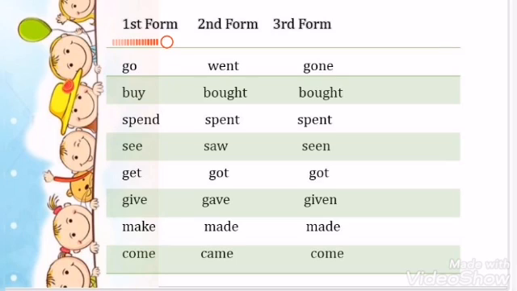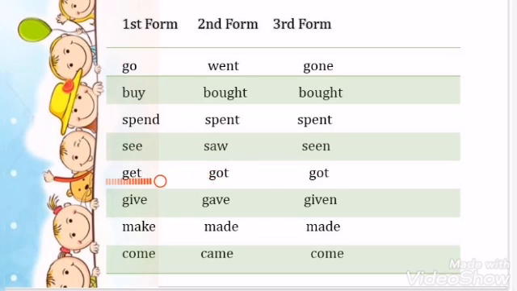Now we will look at an exercise which is given in the book. Our first example is go. Its second form will be went and the third form will be gone. Our next example is buy. Its second form will be bought and third form will be bought. Our next example is spent, spent, spent. Our next example is see, saw, seen.